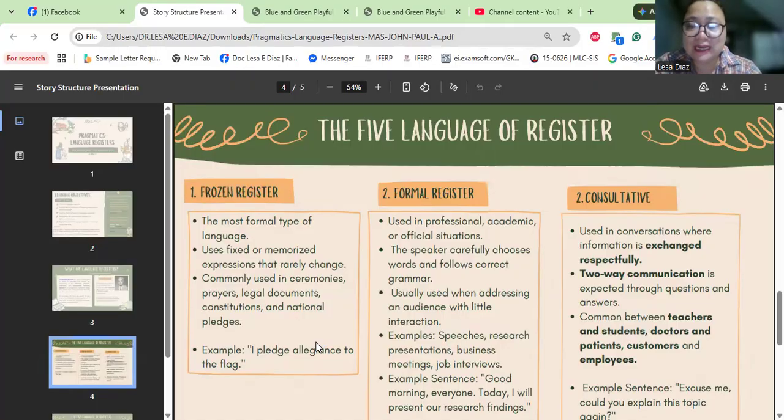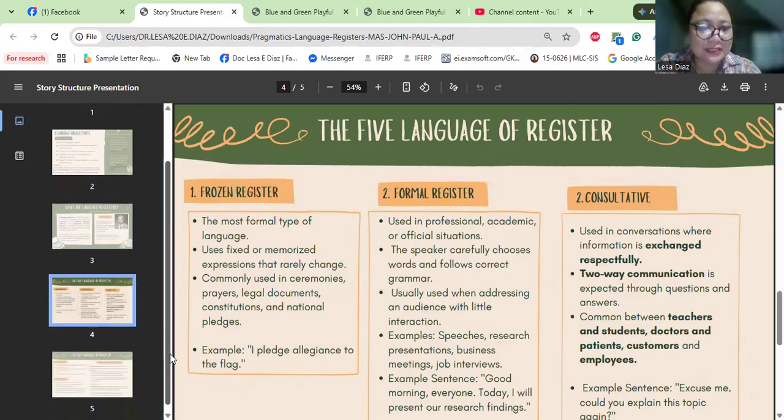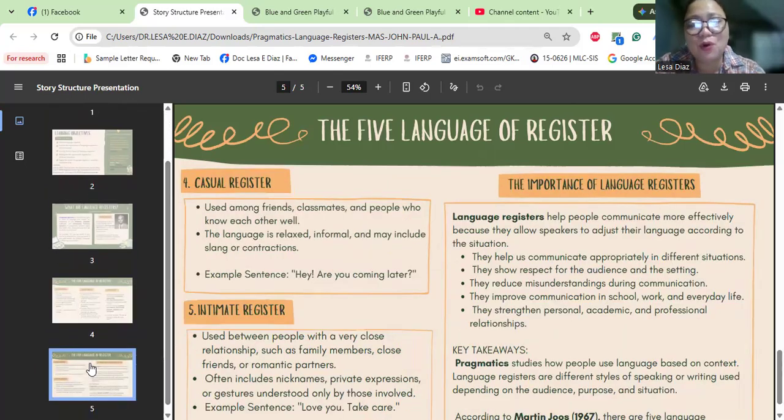So if you notice, the characteristics of consultative here: two-way professional communication, then standard grammar with active feedback and clarification. Okay, so next we have another one. Let's move on to another slide. Number four, casual register, used among friends, classmates, and people who know each other well. The language is relaxed, informal, and may include slang or contractions. Example: Hey, are you coming later?